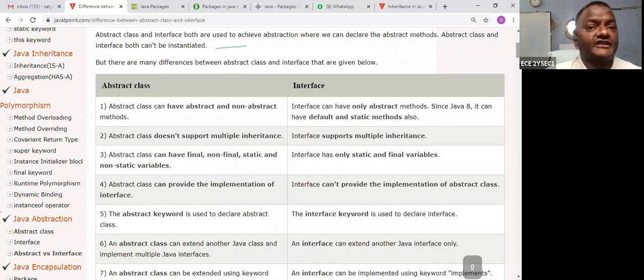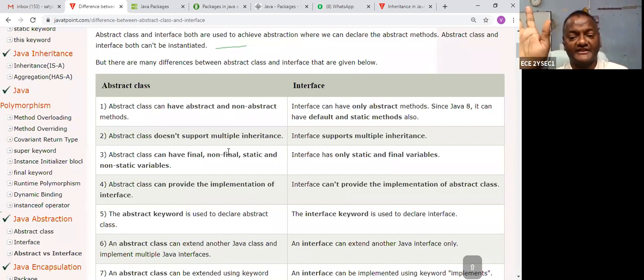The first difference is that abstract is a class and interface is a method. What is the main function? Abstraction. Second, abstract is 0 to 100% abstraction, so it can have abstract methods, non-abstract methods, and constructors also. But interface is 100% abstraction and only accepts abstract methods.